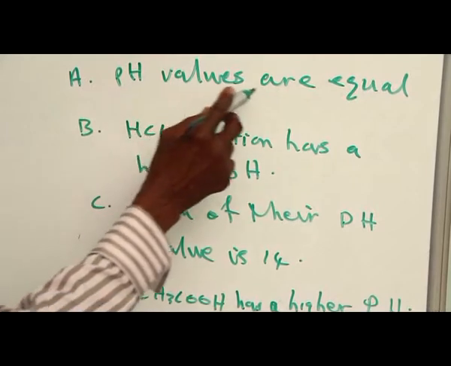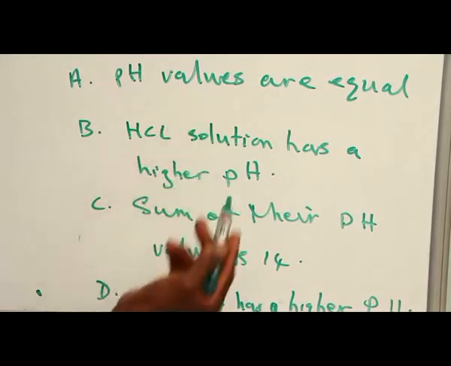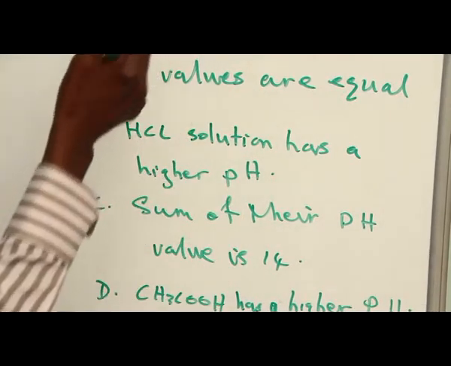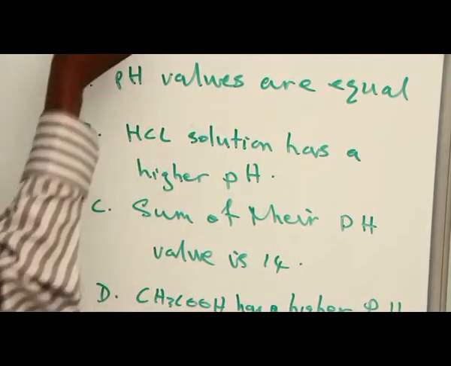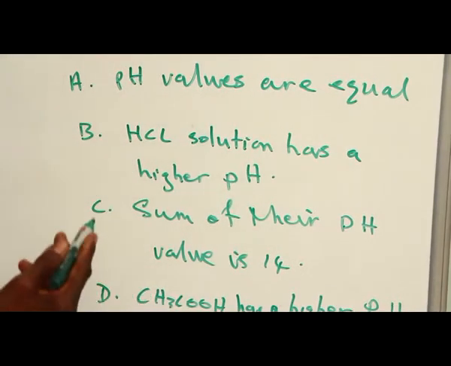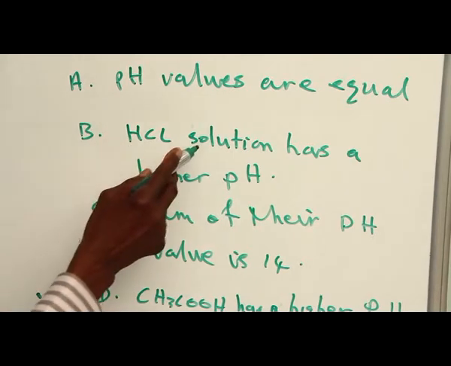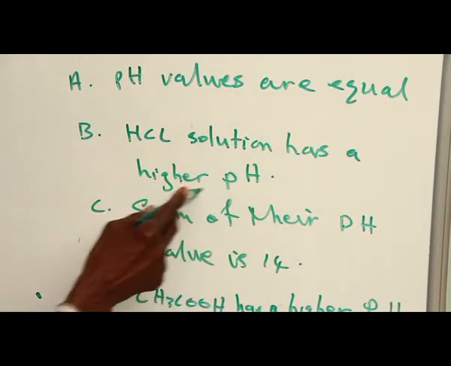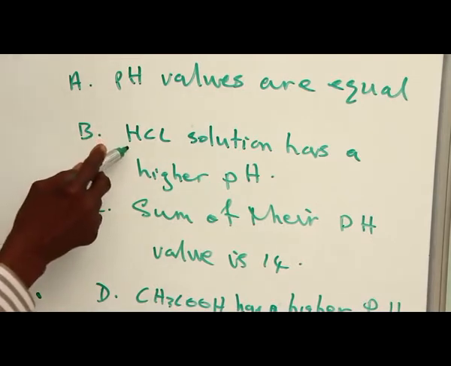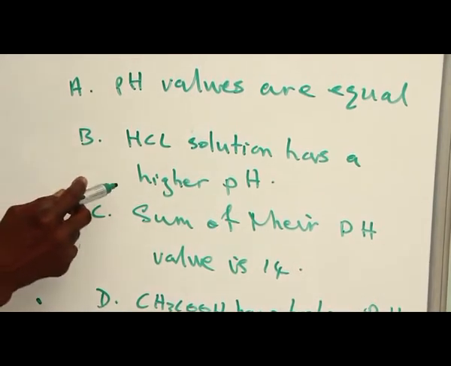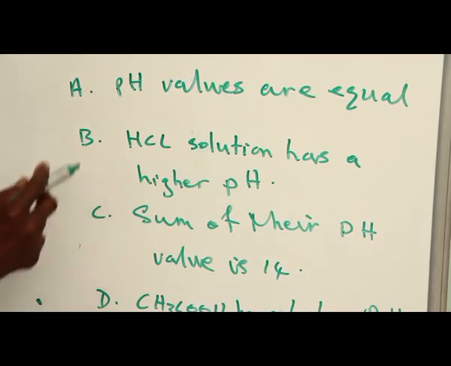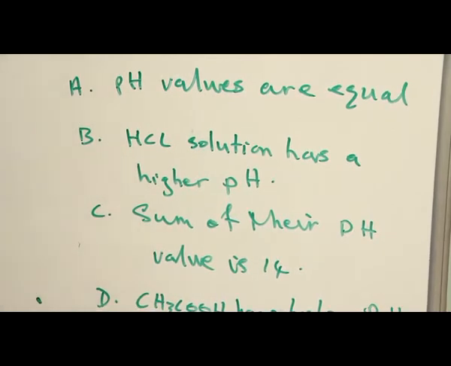A. pH values are equal. The pH values are not equal. Hydrochloric acid is a strong acid, while ethanoic acid is a weak acid. We don't expect the pH values to be equal. B. Hydrochloric acid solution has a higher pH. No. Hydrochloric acid is a strong acid. The stronger the acid, the lower the pH. So B is not correct.